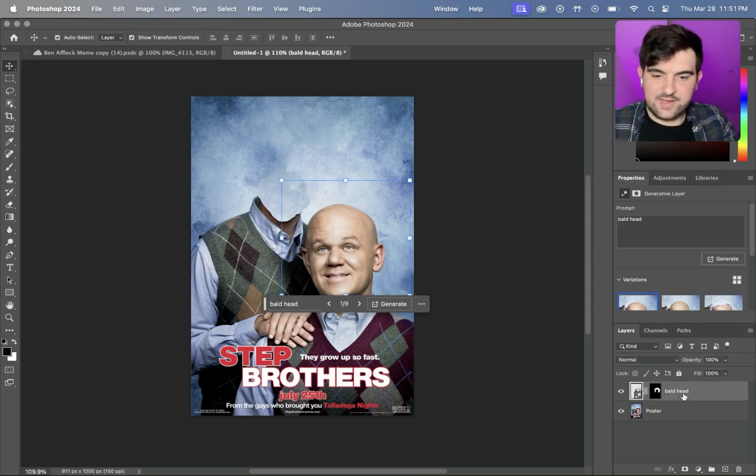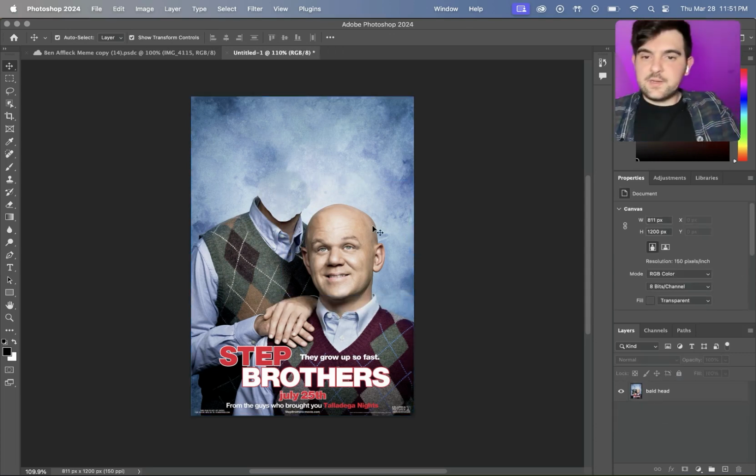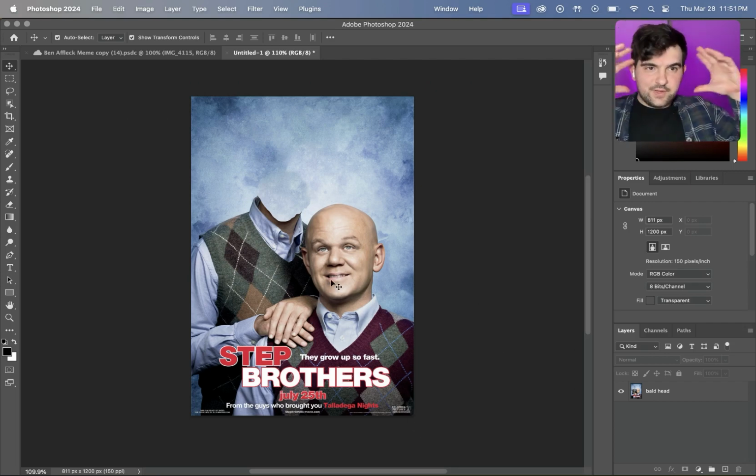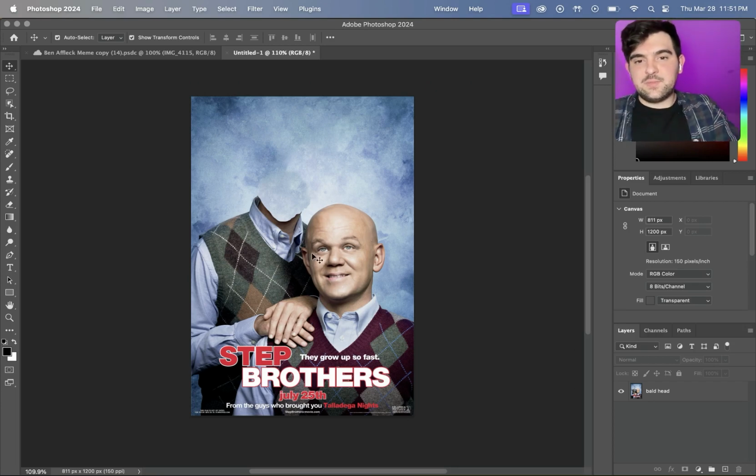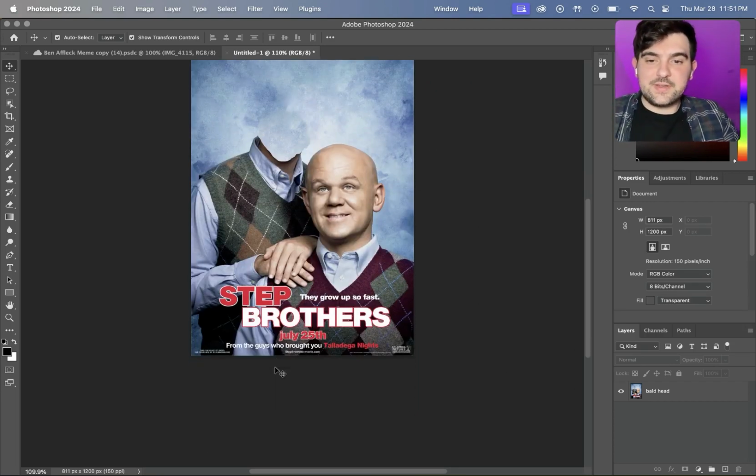We're going to go ahead and combine these together. And now we have one bald John Riley. His head is smaller because we got rid of the hair, and now it's going to be easier for us to put another head on top of this. Now we need to worry about the text down here, right?